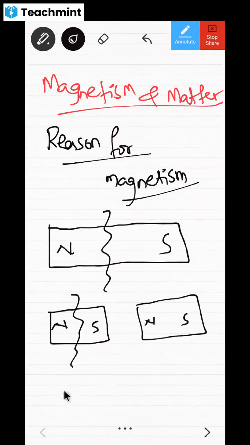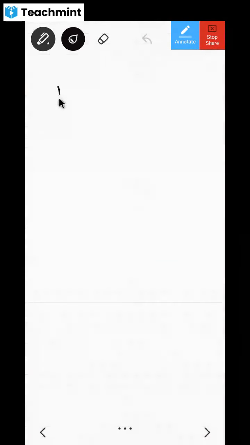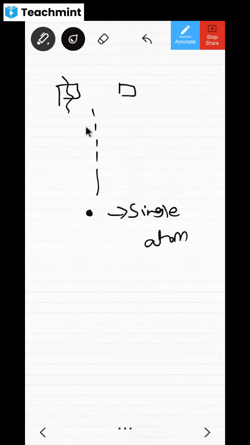Now again, if you cut this, what happens? You are going to get two more small pieces. Again, it is North Pole, South Pole, and here also North Pole, South Pole. Don't you think it happens like this? Yes, and if you cut this also, it keeps on going smaller and smaller. If you keep on cutting, can you reach up to a single atom? Can you reach up to a single atom or not?